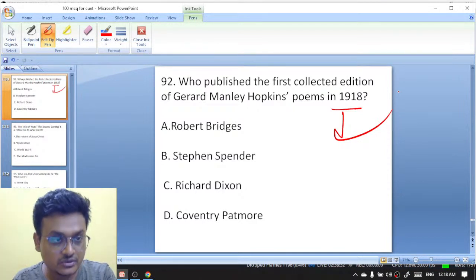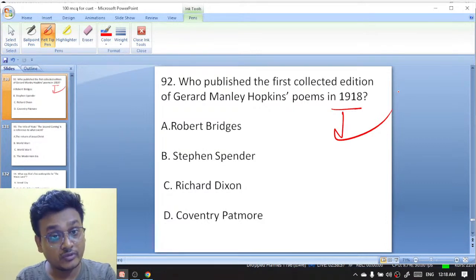इसको याद रखना. That is an actually important question. All the poems of Gerard Manley Hopkins were published by Robert Bridges.